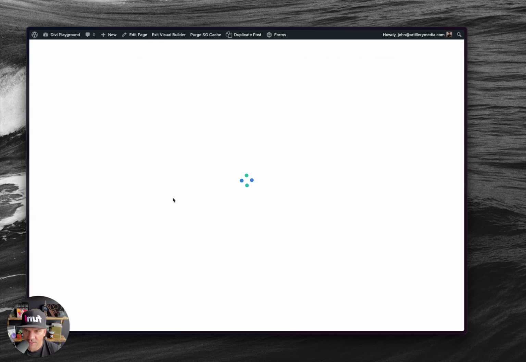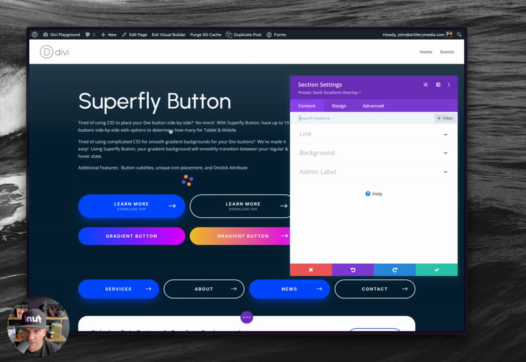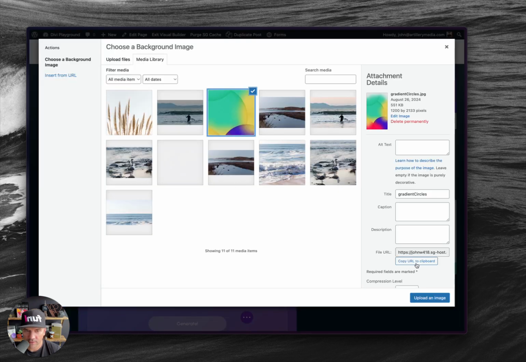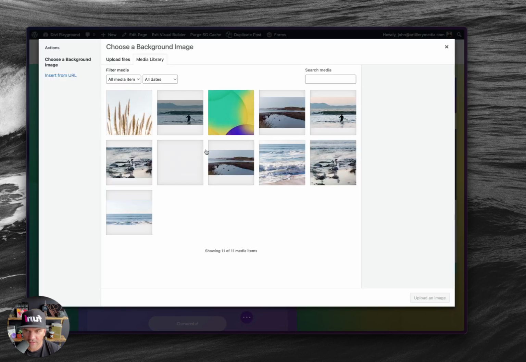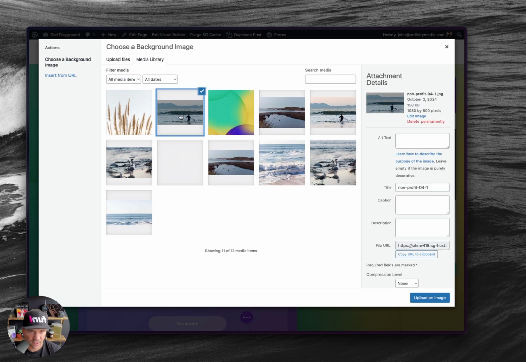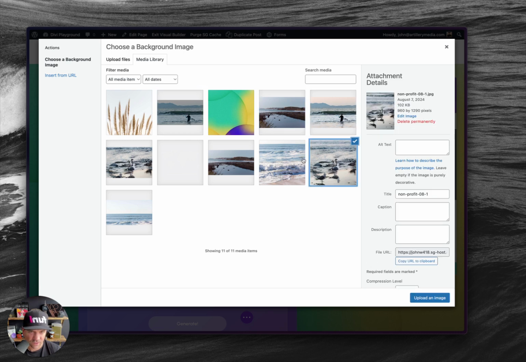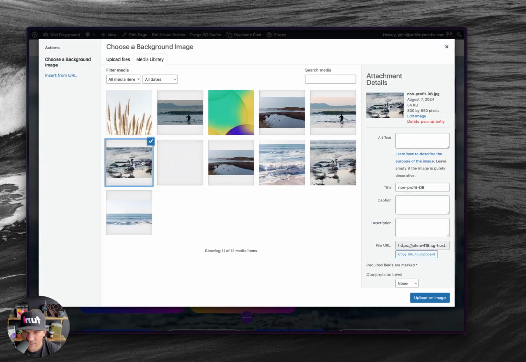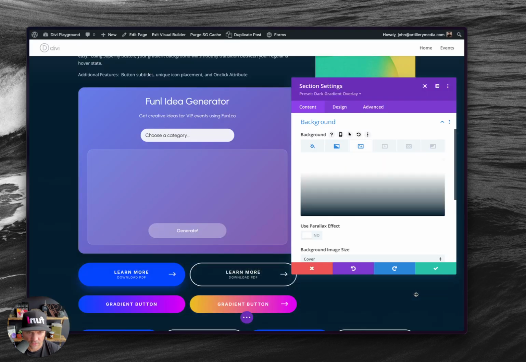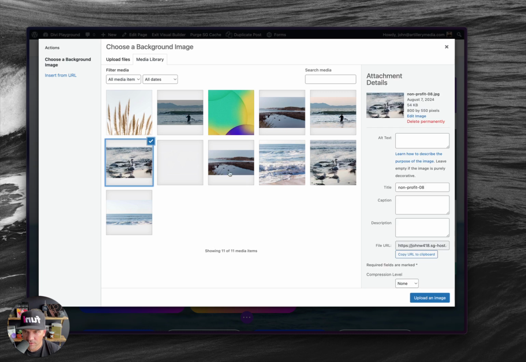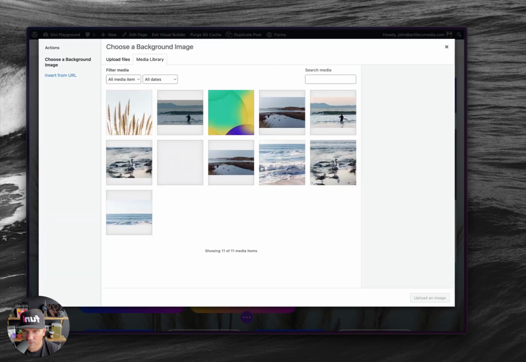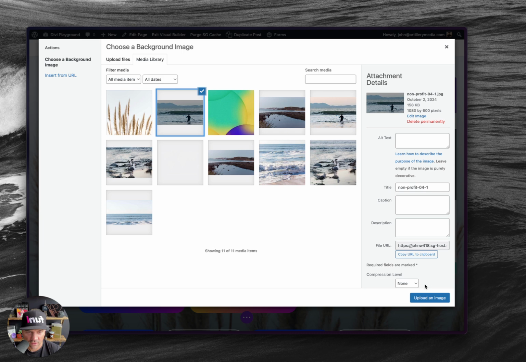Let me just put an image. This is going to look hideous, but I'm going to put an image background here real quick. Is this one big enough? 1080. Oh, gosh. None of these are going to look great. Whatever. It's so bad. It's already blurred. Nope. Or wait, here we go. This one will be fine.